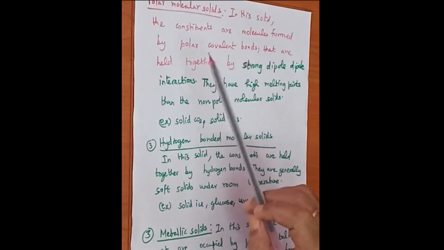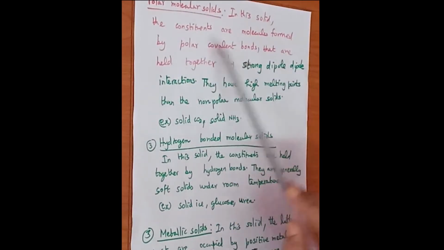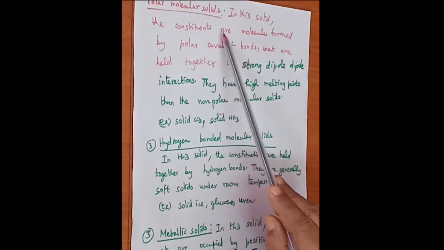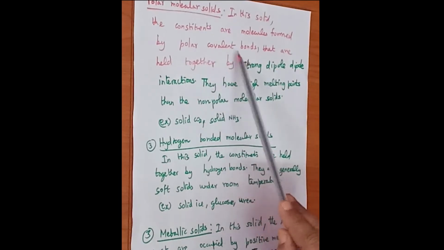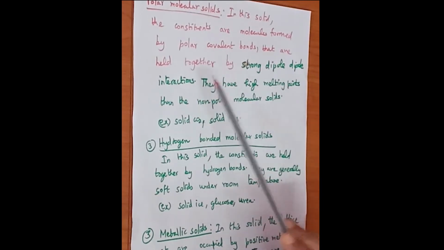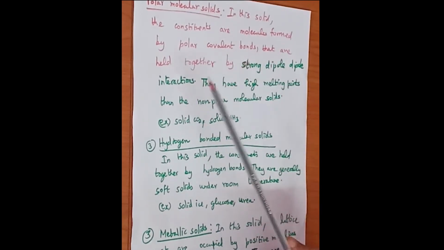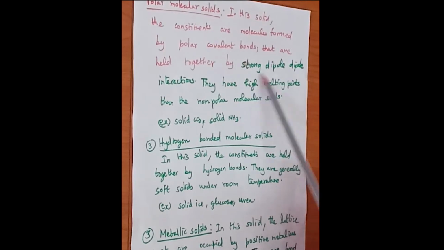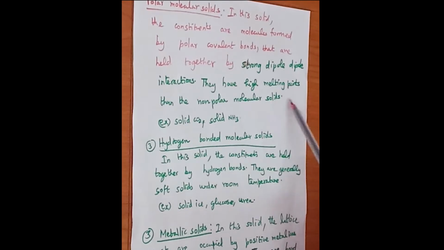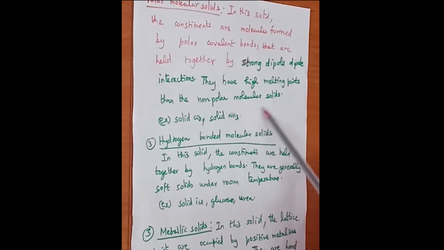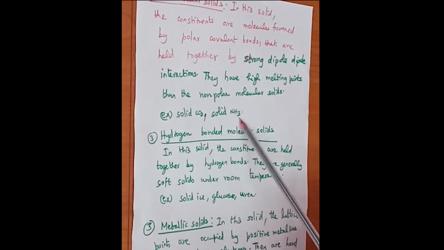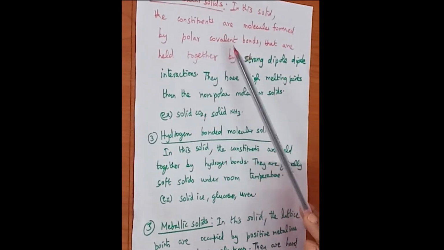Next, the second classification of molecular solid is polar molecular solid. In polar molecular solids, the constituents are atoms, ions or molecules formed by polar covalent bonds, held together by dipole-dipole interaction. The interaction between them is called strong dipole-dipole interaction. Polar molecular solids have a higher melting point than non-polar molecular solids. Examples are solid carbon dioxide and solid ammonia.